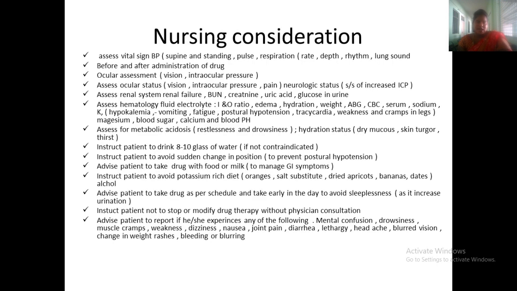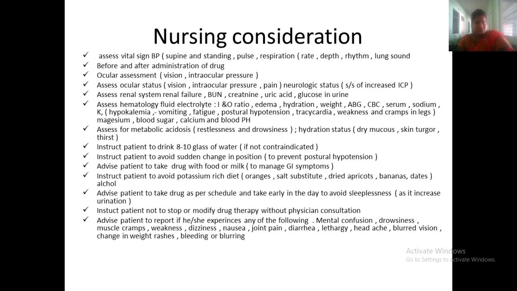So these are the nursing considerations. Assess the patient for vital signs, definitely when they are standing and sitting. Rate, rhythm, and lung sounds have to be seen before and after administration of the drug. Ocular assessment: vision assessment can be done.